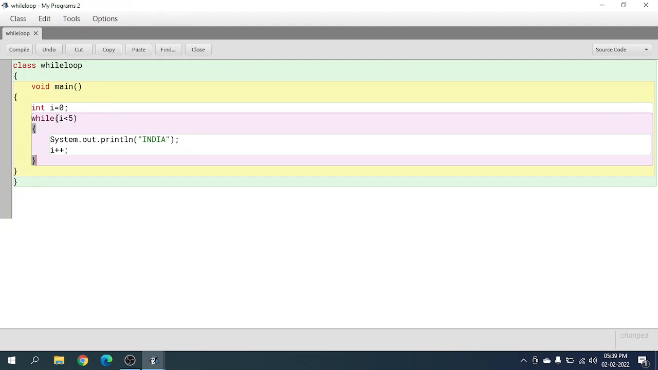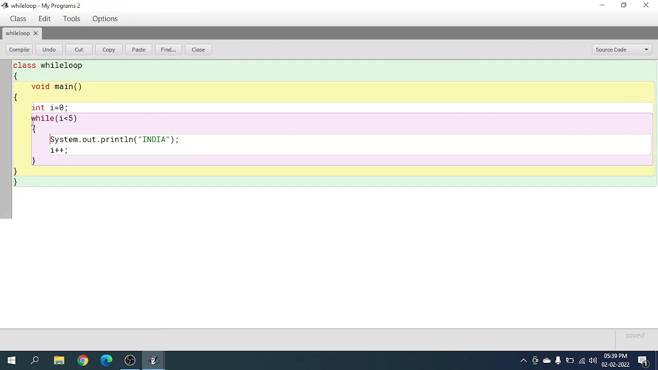Now we write while, with both the brackets, and in this bracket we only put that i is smaller than 5. Then we put these curly brackets. I'll show you what those curly braces were in the earlier programs. For now, let's just put these curly braces and write System.out.println India, and finally i plus plus, which is adding 1 to i every time this loop ends.